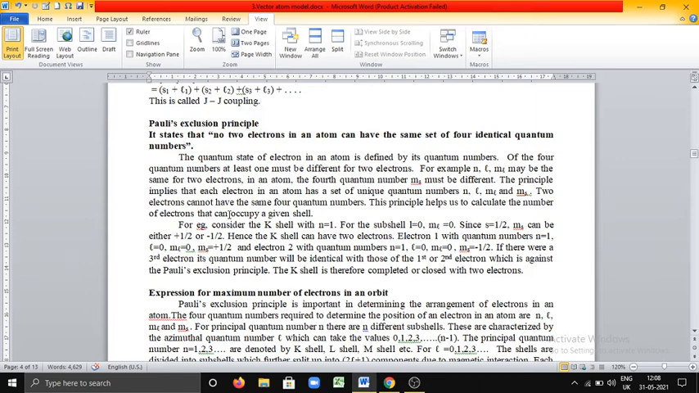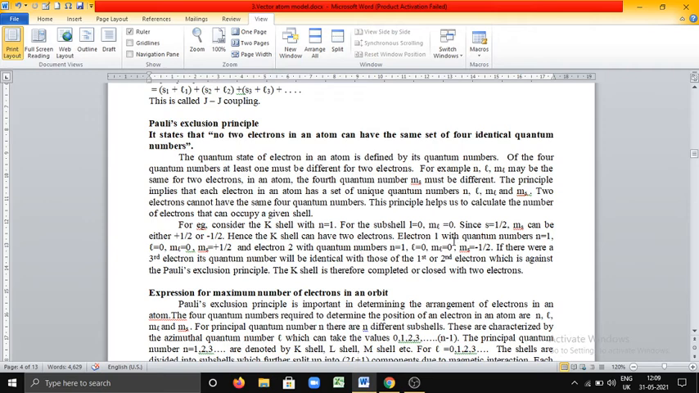By using this principle, we can calculate the number of electrons that can be occupied in a given shell. For example, consider the K shell. For K shell, we have the value of n as 1. Is it not? For subshell, l is equal to 0, ml is 0. Since l value is 0, ml is also 0. s is half. Therefore, ms can take two values, plus half or minus half. See, these are the quantum numbers for n equal to 1 and subshell l equal to 0. Hence, K shell can have only two electrons.